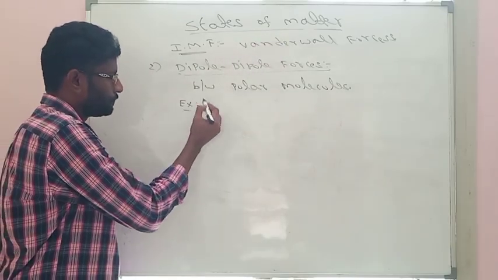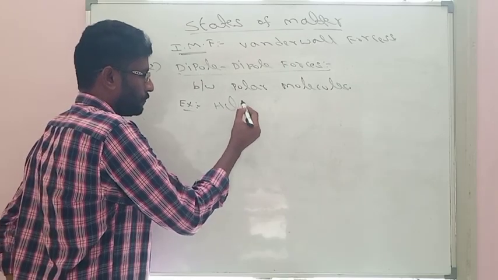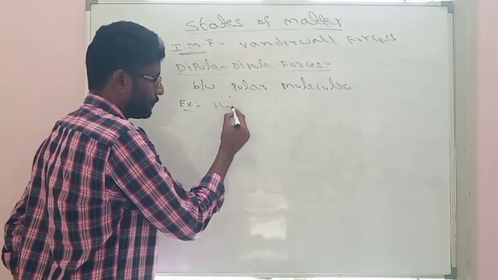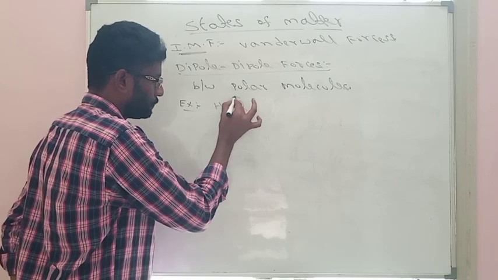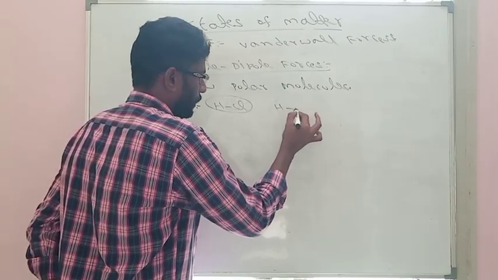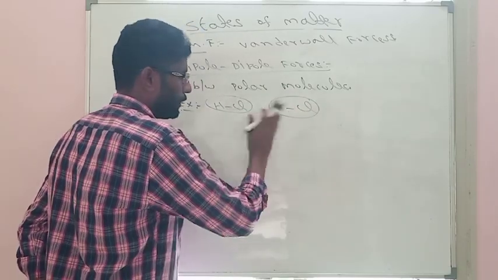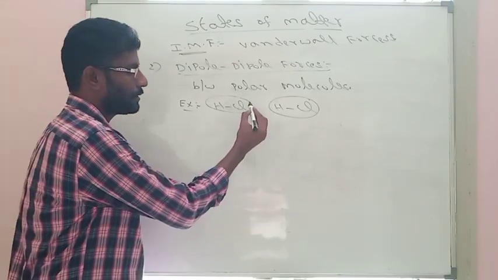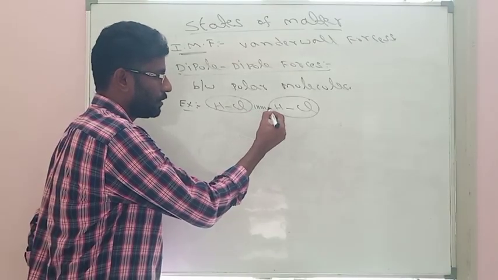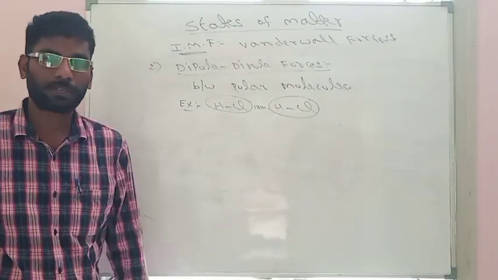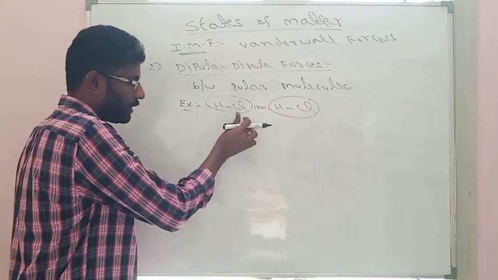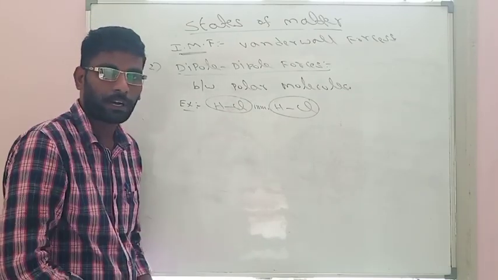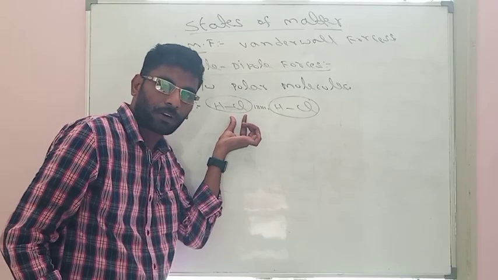Example, this is an HCl molecule and another HCl molecule. So between two HCl molecules, the existing forces we are calling dipole forces. Why? Because in HCl, both atoms are different atoms. We know chlorine is more electronegative.